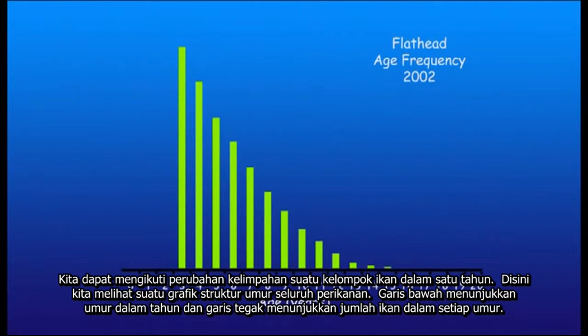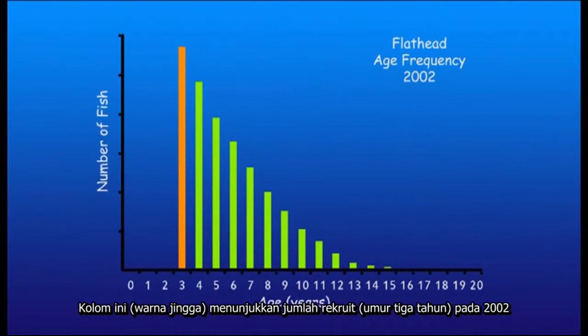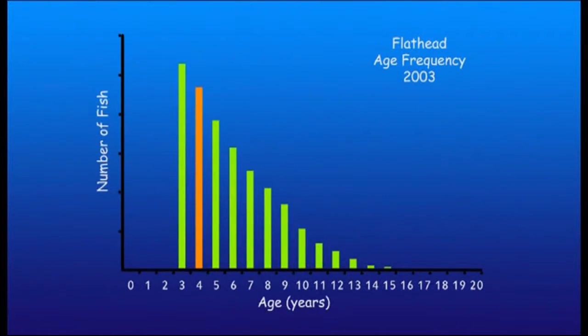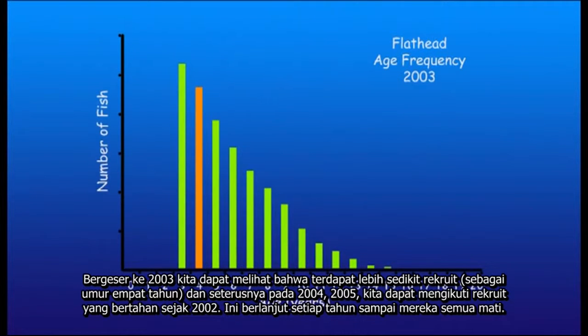Here we see a graph of the age structure for the whole fishery. Along the bottom line is age in years, and along this line is the number of fish. This column represents the number of new recruits for 2002. Moving to 2003, our new recruits are now 4 years old, and as you can see, their numbers have gone down due to a combination of natural and fishing mortality. Again, in 2004, our recruits are a year older and their numbers have dropped even further. This continues each year until they all die.